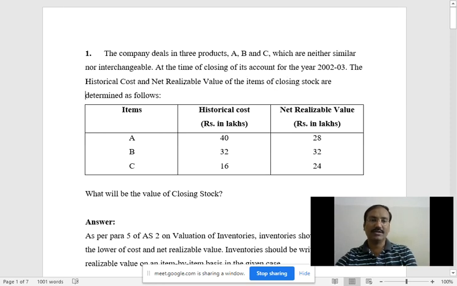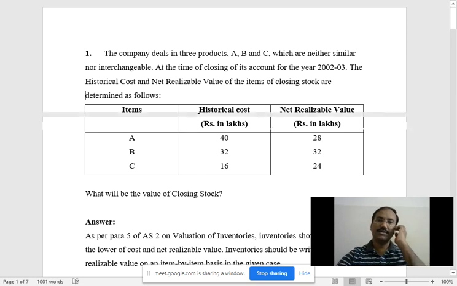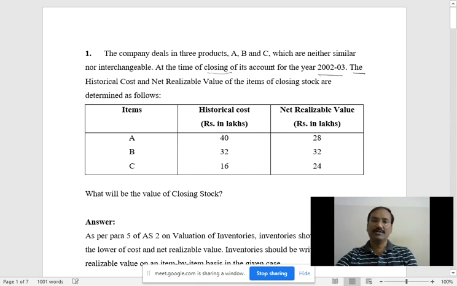Neither similar nor interchangeable, I think I said that in the theory. The concept is that interchangeable goods are not applicable in case of the retail method, and likewise for similar products, so you have to apply the other cost formula theory. At the time of closing, that is the closing stock, the accounting period is 2022-23. The historical cost is given. Historical cost means only cost. Then the net realizable value, NRV, is also given.